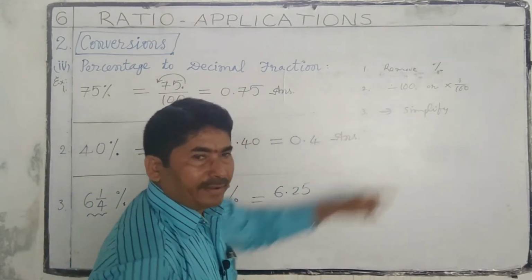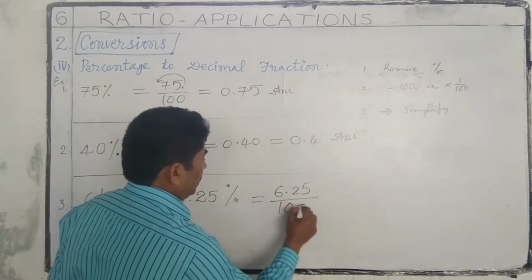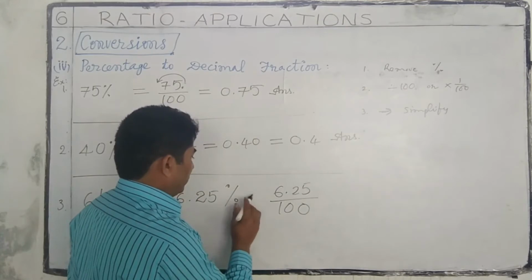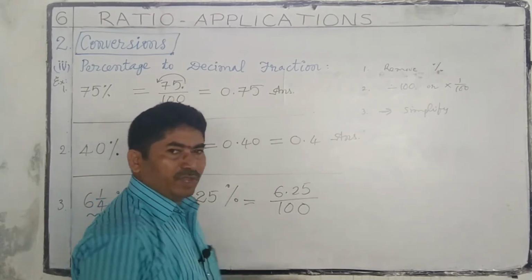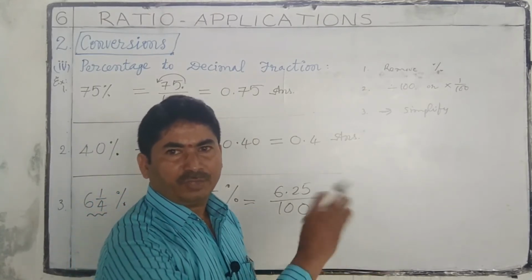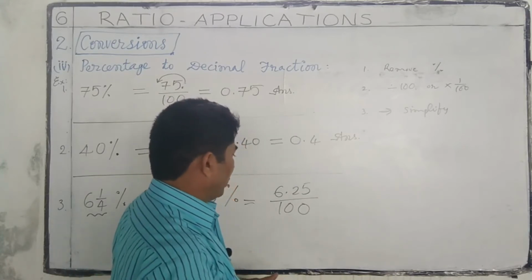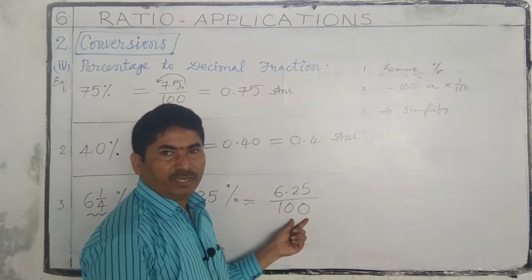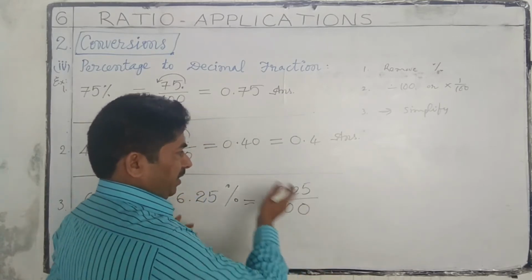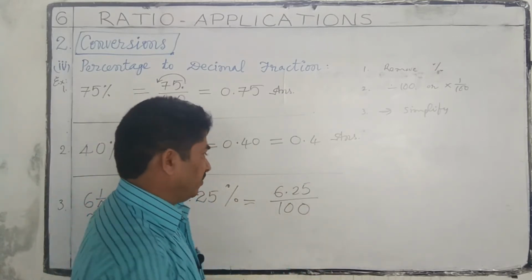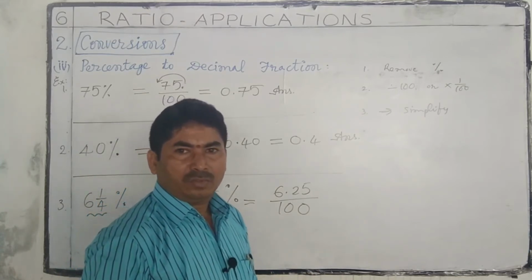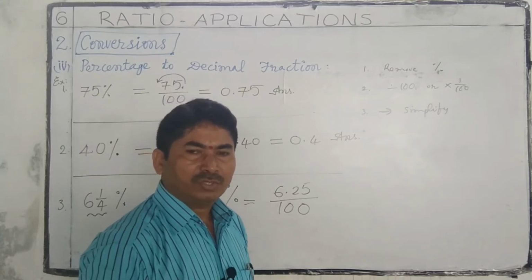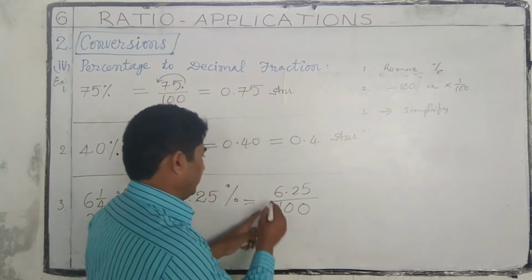Divide it by 100. Then simplify. To simplify, we are simply shifting the decimal point. To divide by 100, we shift the decimal point to the left by 2 places. If there are not sufficient places, keep the zeros and shift the decimal point.